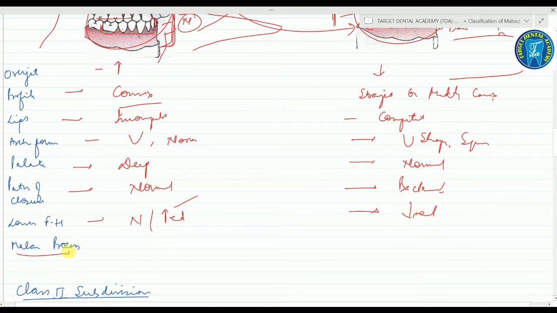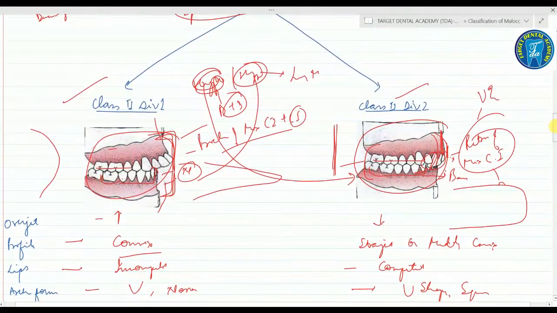Right? And the malar prominence or the malar process, it is not prominent in case of class 2 division 1, while it is prominent in case of class 2 division 2. Fine.